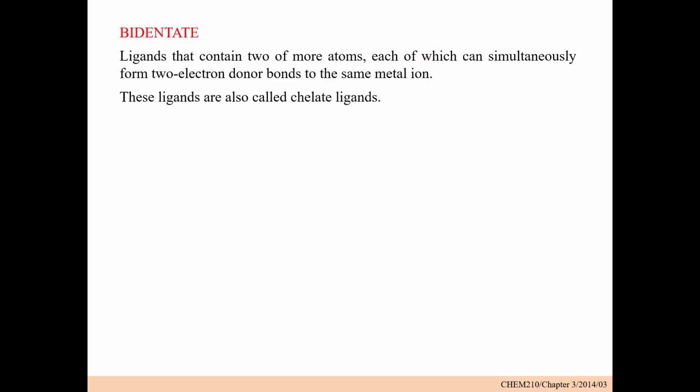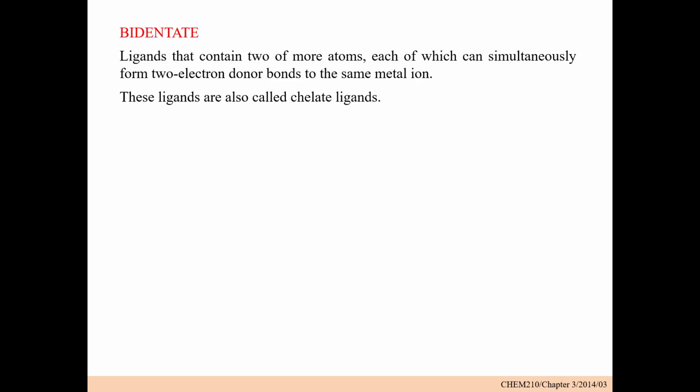So now the next thing is the bidentate ligand. Bidentate ligands are ligands that contain two or more atoms, each of which can simultaneously form a two-electron donor bond to the same metal ion. So it means that in the case of a bidentate ligand, it's a group of atoms that donates two lone pairs of electrons to the central metal ion.